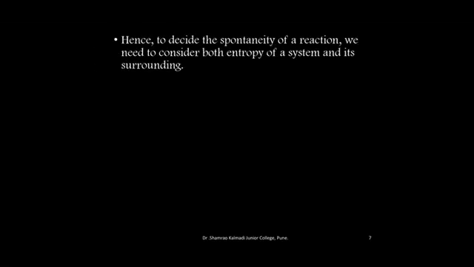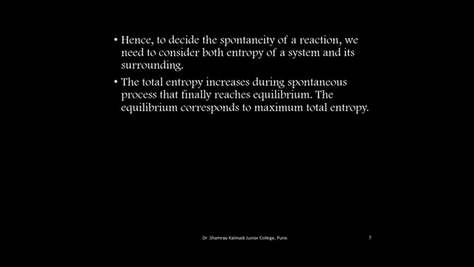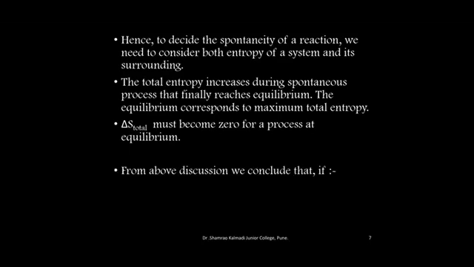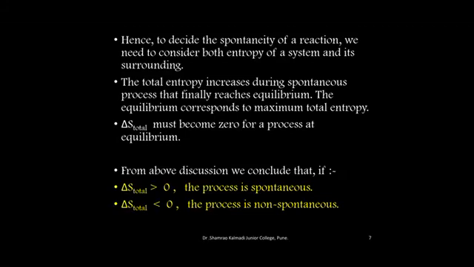Hence, to decide the spontaneity of a reaction, we need to consider both entropy of a system and its surroundings. The total entropy increases during a spontaneous process that finally reaches equilibrium. The equilibrium corresponds to maximum total entropy. Delta S total must become 0 for a process at equilibrium. From our discussion, we conclude that if delta S total is greater than 0, the process is spontaneous. If delta S total is less than 0, the process is non-spontaneous. And if delta S total is equal to 0, the process is at equilibrium.